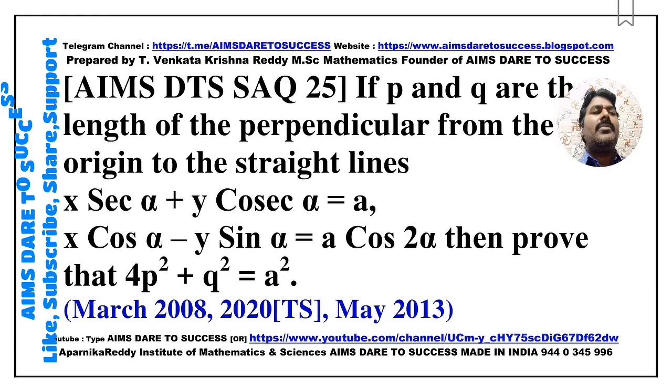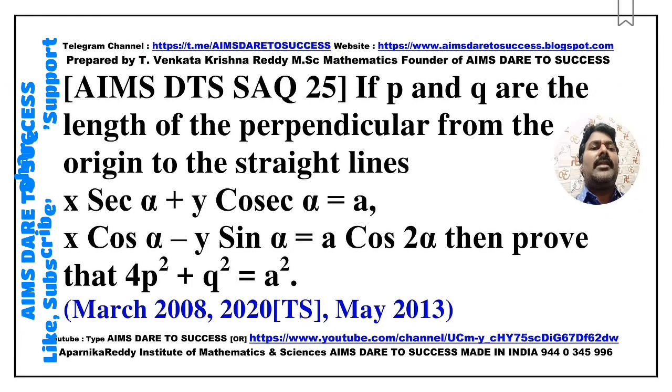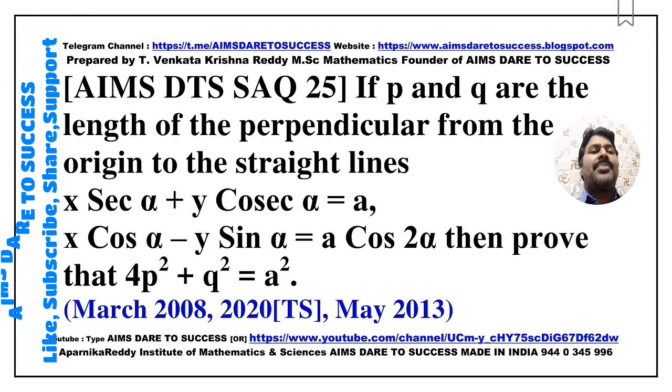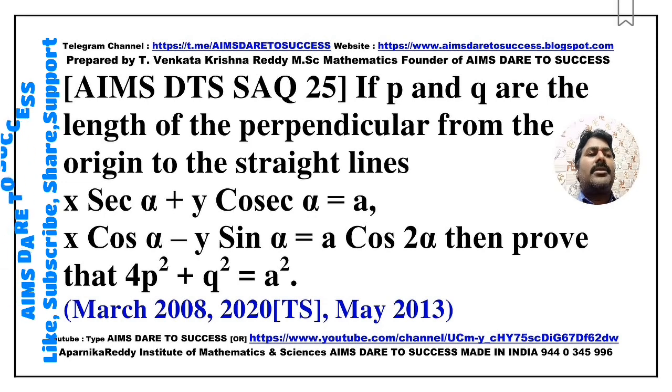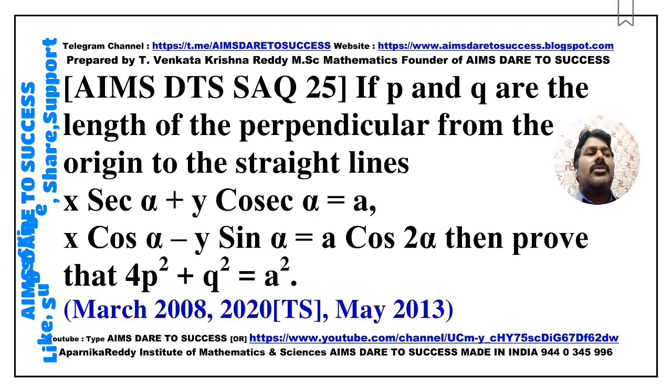Next, SAQ 25. If p and q are the lengths of the perpendiculars from the origin to the straight lines x sec α + y cosec α = a and x cos α - y sin α = a cos 2α, then prove that 4p² + q² = a². This question will also come in long answer. So practice more. This is a very important question, a VIP question. This question came from March 2008, March 2020 Telangana, May 2013.